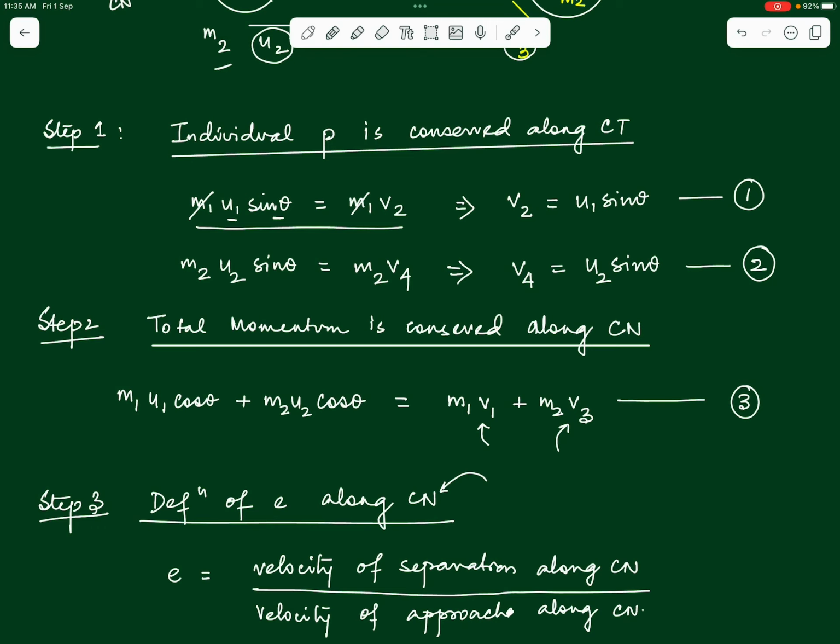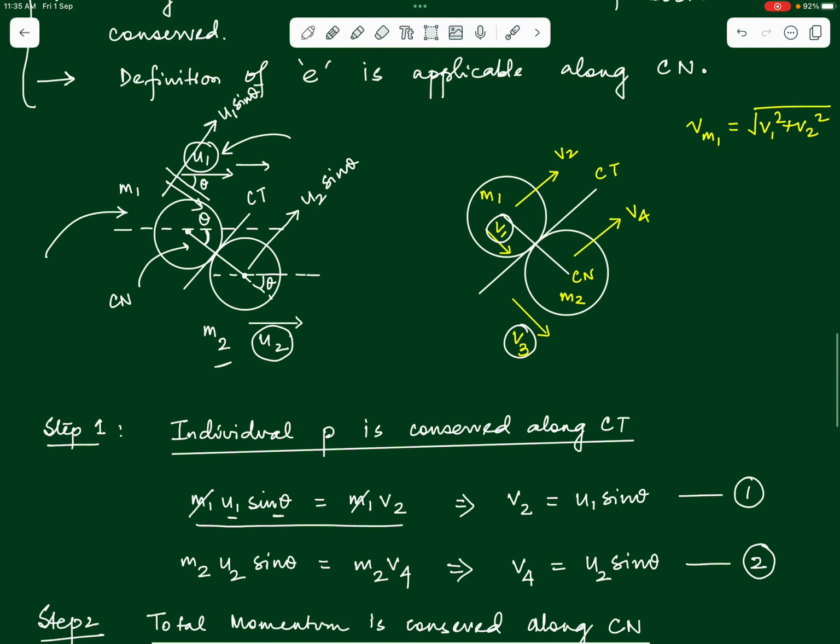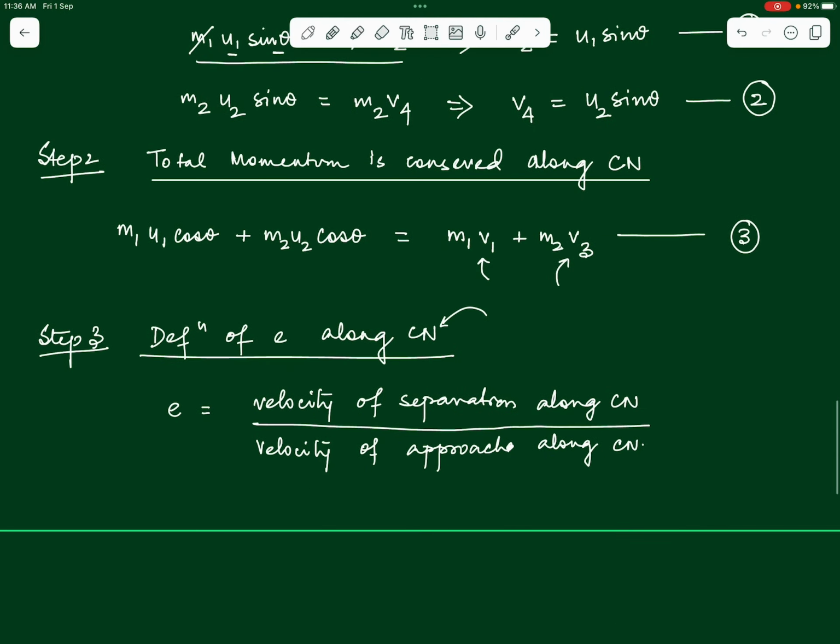Now, look at the figure once again carefully. Velocity of separation after collision along the common normal. Along the common normal, the mass m2 is moving with v3 and the mass m1 is moving with v1. Can we say the velocity with which m2 separates away from m1 will then be v3 minus v1? That is nothing but the relative velocity with which m2 is moving with respect to m1, right. So, in the numerator we will have v3 minus v1 as the velocity of separation after collision, right.